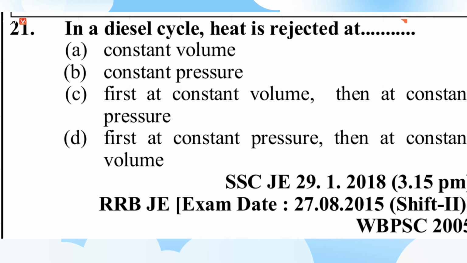Question number 21. In a diesel cycle, heat is rejected at A constant volume, B constant pressure, C first at constant volume then constant pressure, D first at constant pressure then at constant volume. In the diesel cycle there is constant pressure heat addition, sorry, rejection I said, it is constant volume heat rejection.